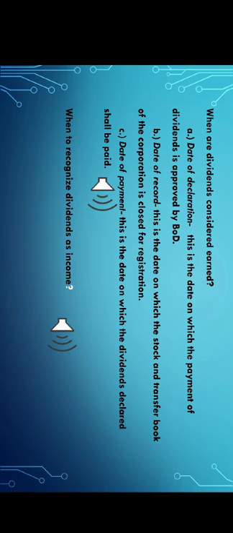Dividends considered earned. So here are the three types of dates for us to be able to consider that dividends are already earned. The first one is date of declaration. Regarding this date, we can only consider that dividend is earned if it is approved by the Board of Directors. At this point, it only occurs if the Board of Directors announce the meeting or declare for the distribution of dividends. The second one is date of record.